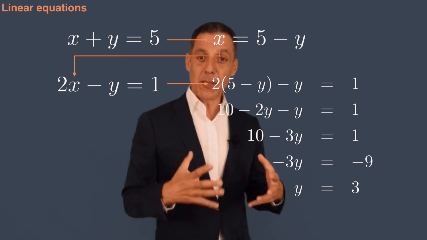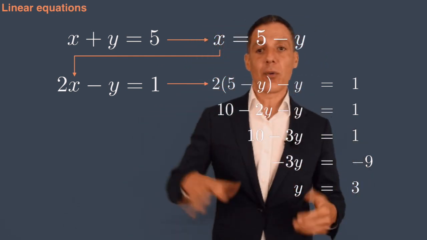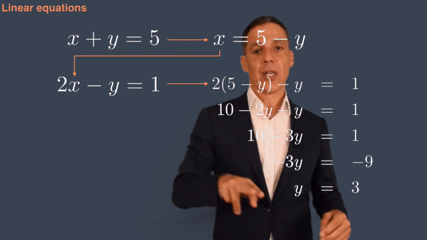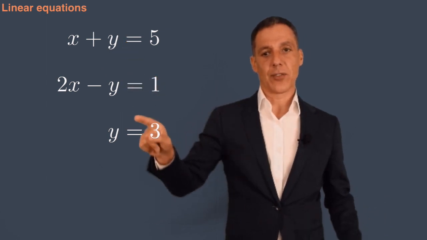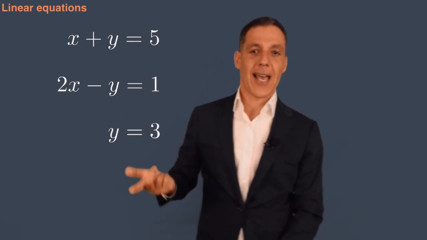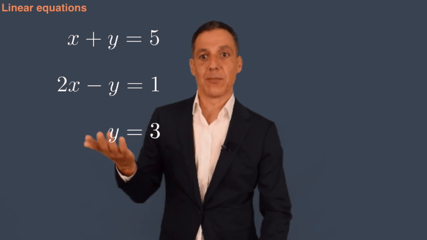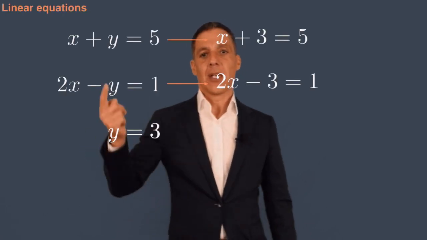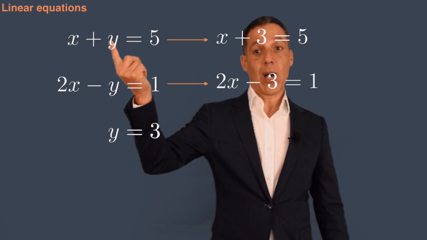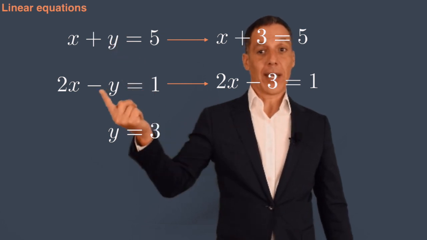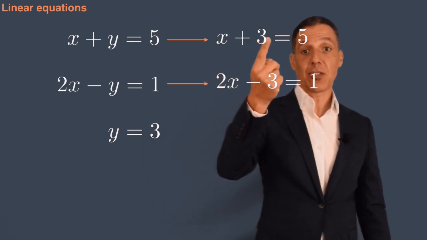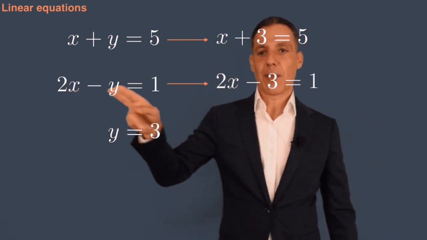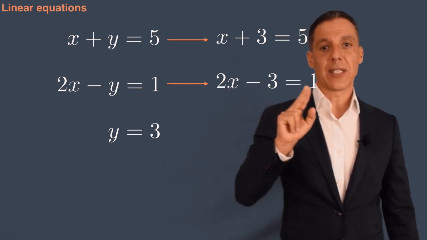So we've got sort of half the picture. We're almost there. We know that whatever the values of x and y are here, y is going to be equal to 3. And now the question we want to ask is, for these two simultaneous equations, when y is equal to 3, what is x? Well, now it's easy because we've gotten one of the unknowns out of the way. So I can take this equation and say I know y is equal to 3, or I can take this equation and say I know y is equal to 3. So x plus y equals 5 becomes x plus 3 is equal to 5. 2x minus y equals 1 becomes 2x minus 3 is equal to 1.